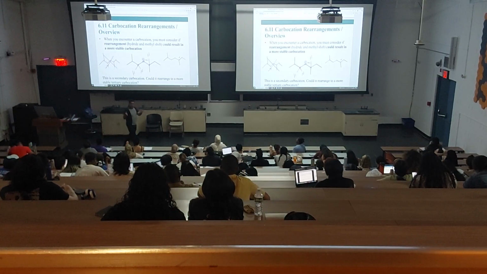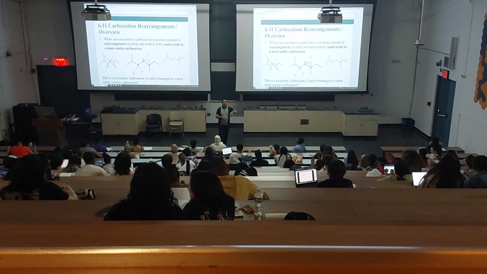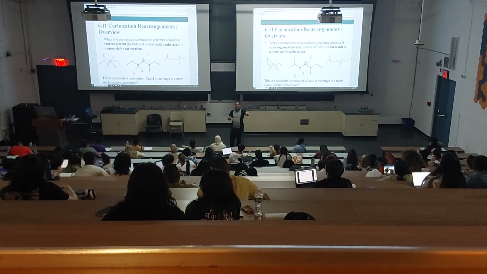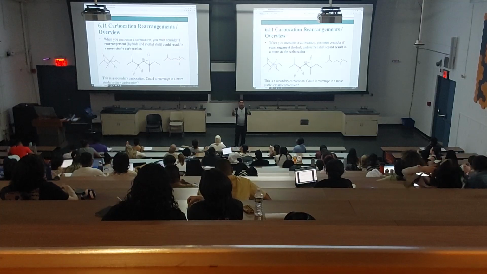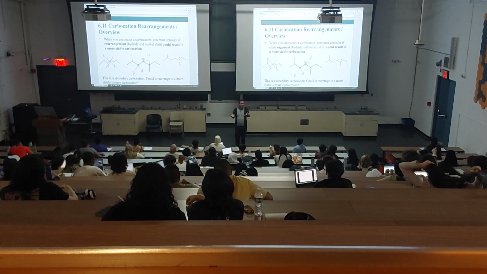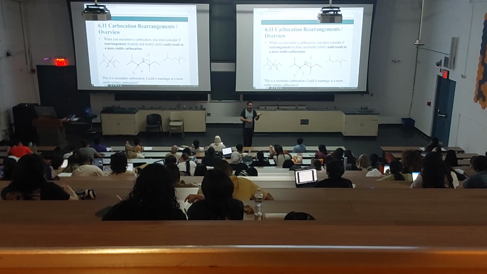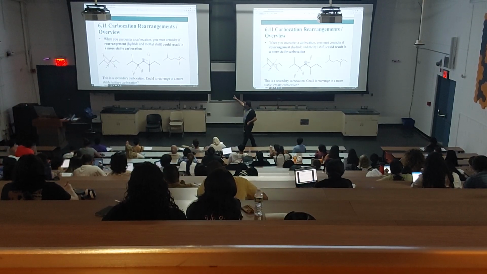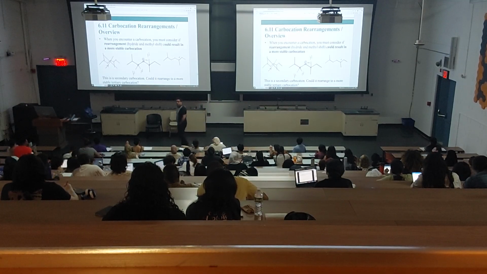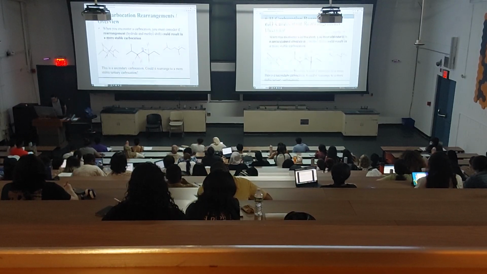So, okay, two things I want you to think about. One, you have a secondary carbocation, it's not stable. It will definitely rearrange, right? The question is, what rearranges? Well, look at all your choices. You have a carbocation, look to the right and the left, where are hydrogens, right? And shift them in your mind. If the carbocation that forms is not more stable, that shift is not going to happen. And so if we shift one of those hydrogens, we go from secondary to secondary. Why would that happen? It wouldn't. Whereas if we shift this hydrogen, it goes from secondary to tertiary, that means we form a more stable carbocation, and therefore that shift will actually happen.